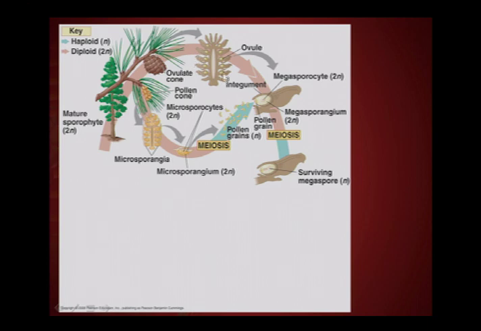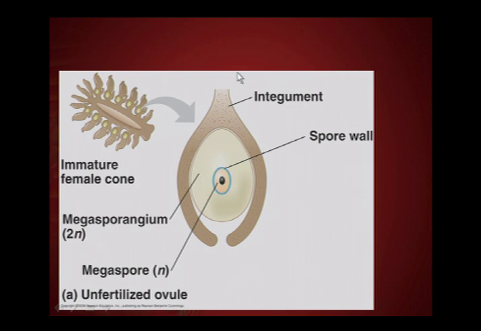Okay, now, while that's going on in the male cone, the female cone is also developing. And again, it's basically the same idea in terms of relationships of structures. We are looking at sporophylls, but in the female, we refer to these as megasporophylls. And at the base of every sporophyll, there will be an oval mass of tissue known as an ovule.